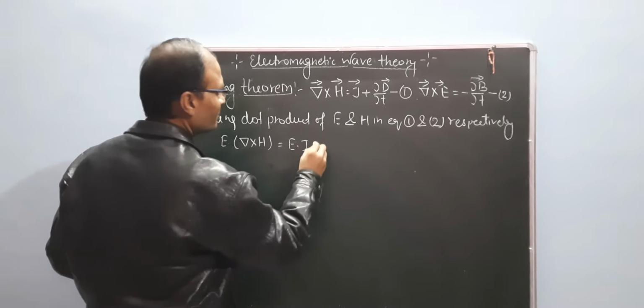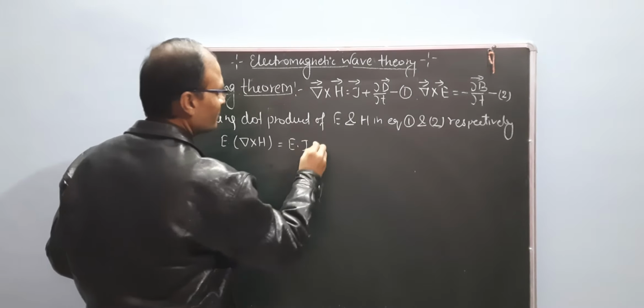We know that the value of D, the displacement, equals epsilon into E. Epsilon is the permittivity of the medium. So the equation is E dot J plus epsilon, a constant factor, times del upon del t of E dot E. This is known as E square.